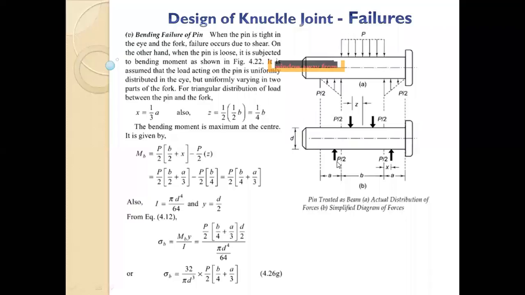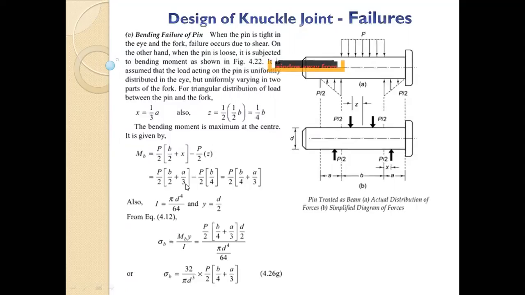Now what will be the moment because of this? Moment will be P by 2 into B by 2 plus A by 3. If you see this equation, moment is equal to MB, P by 2 into B by 2 plus X. Now X is 1/3 of this distance, A by 3, because it is triangular in shape.